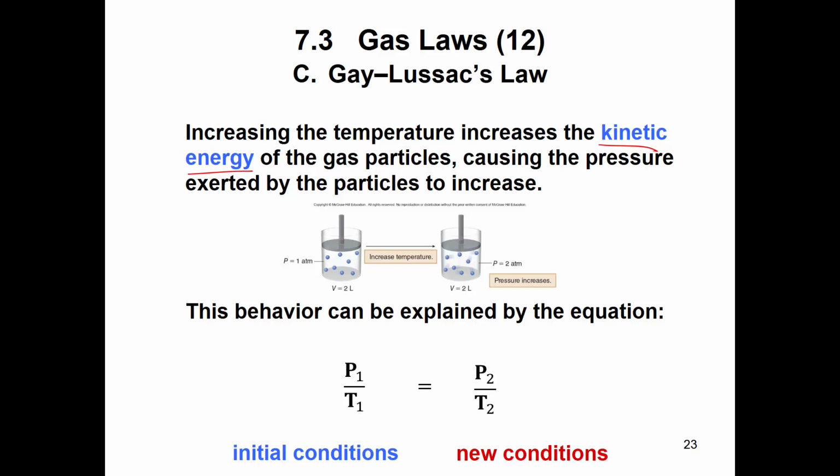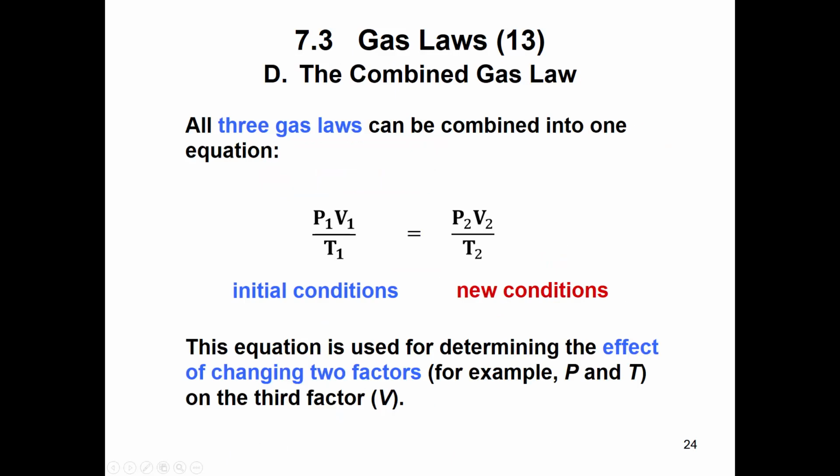Okay, and so if you start out with an atmosphere of pressure in 2 liters, you are going to increase the temperature, you are going to increase the pressure, and you're going to increase the volume. And so that's basically what Gay-Lussac is saying. And so P1 over T1 gives us P2 over T2.